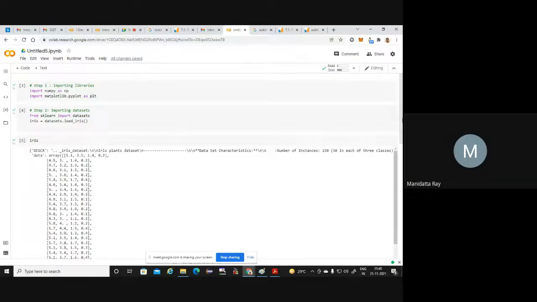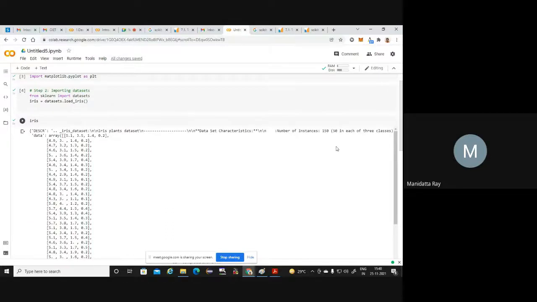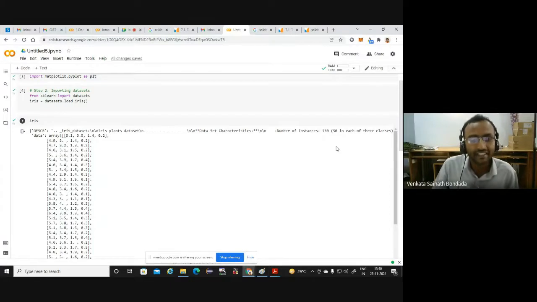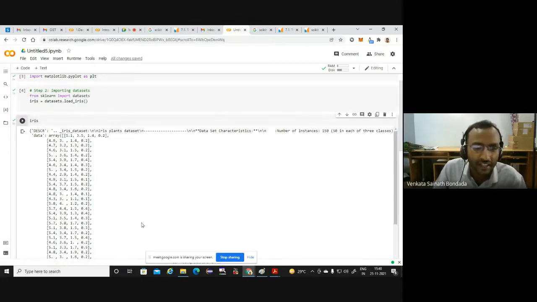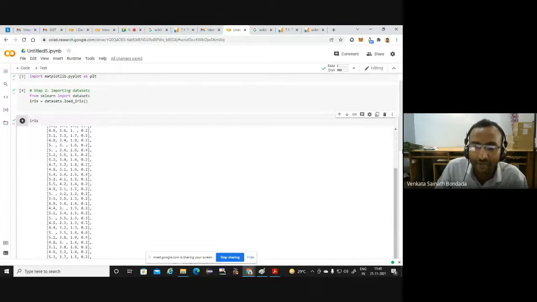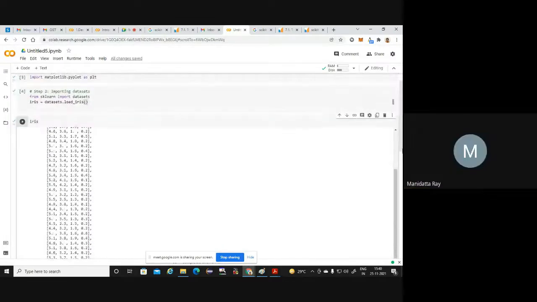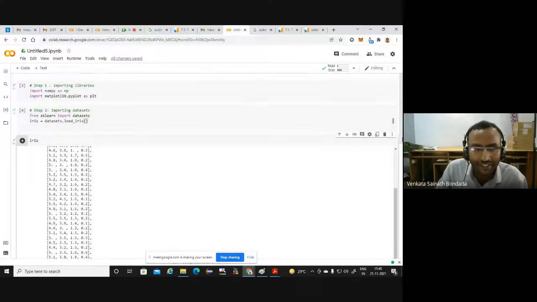X is equal to iris.data and y is equal to iris.target. Yeah, I will discuss. Just hold on. Whatever small code is available, everything will be discussed in detail. Just wait for a while. Try to follow me. Just observe what is going on. Everything will be discussed. Each and every line of the code will be discussed.